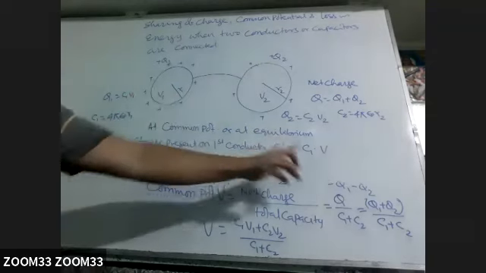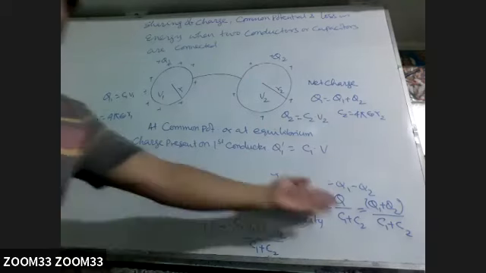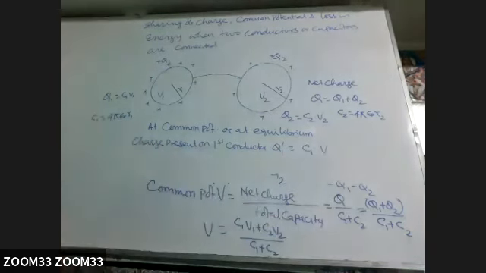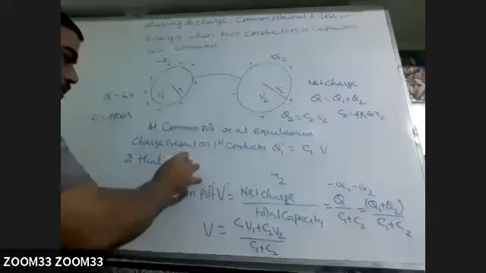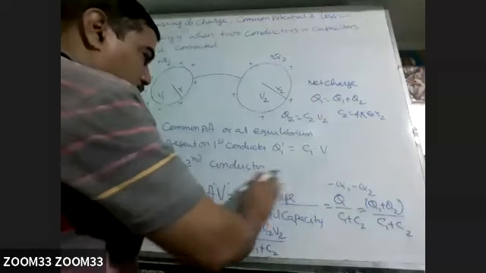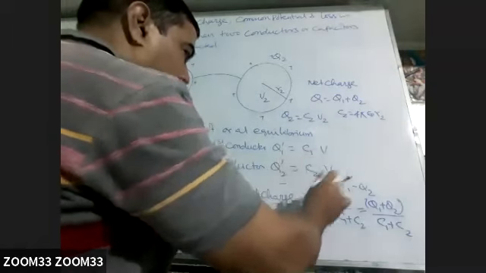Now its potential has come to V. This also has come to V. So V we will find by this way or this way, whatever things are given, and then C1 into V will be the charge present on the first conductor at equilibrium, and that on the second will be C2 into V.